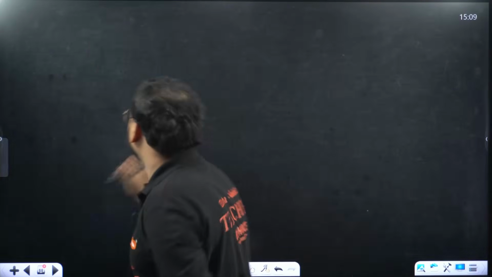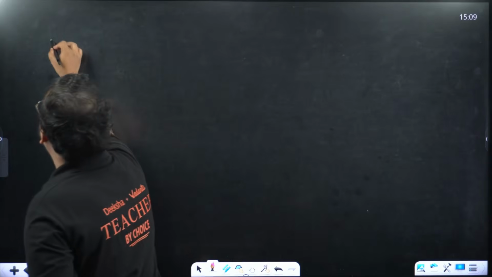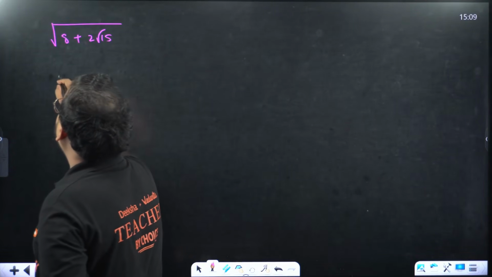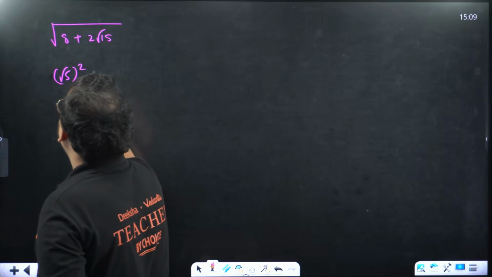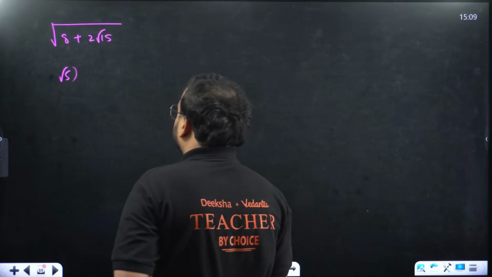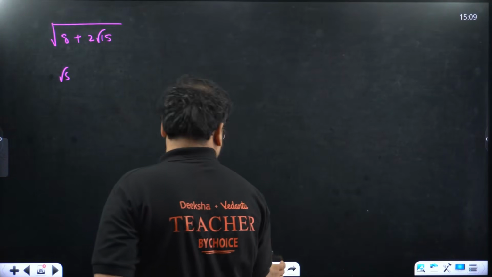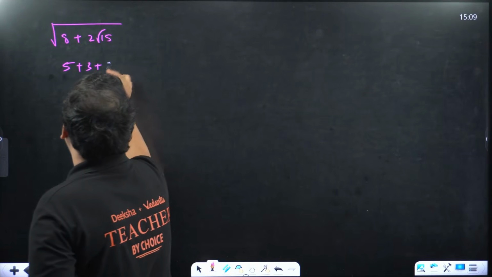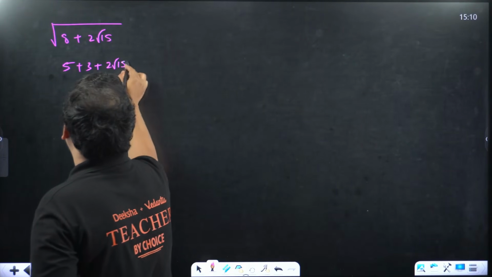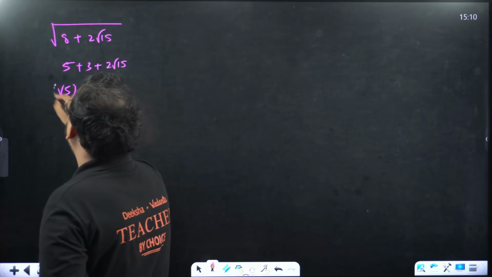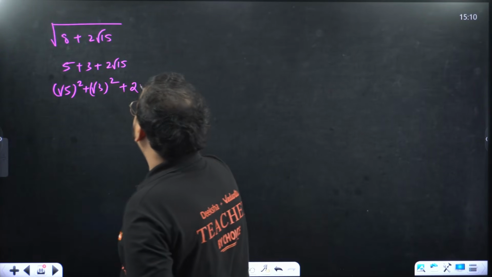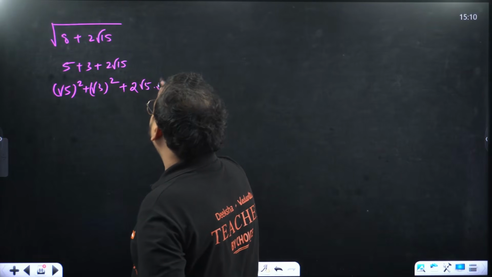I'll give you the clarity. If you are not able to understand this, if you have 8 plus 2 root 15, I can write this as root 5 square plus root 3 square plus 2 times root 5 into root 3.